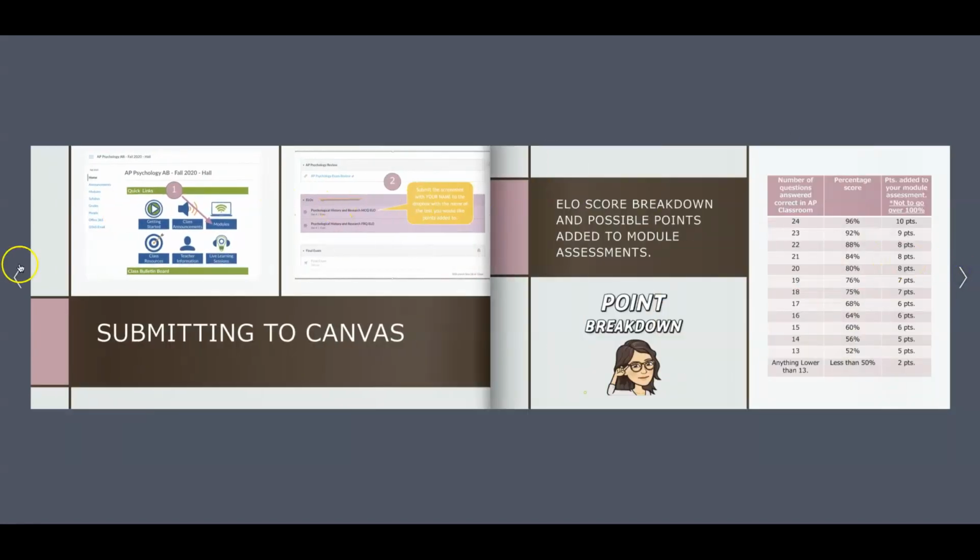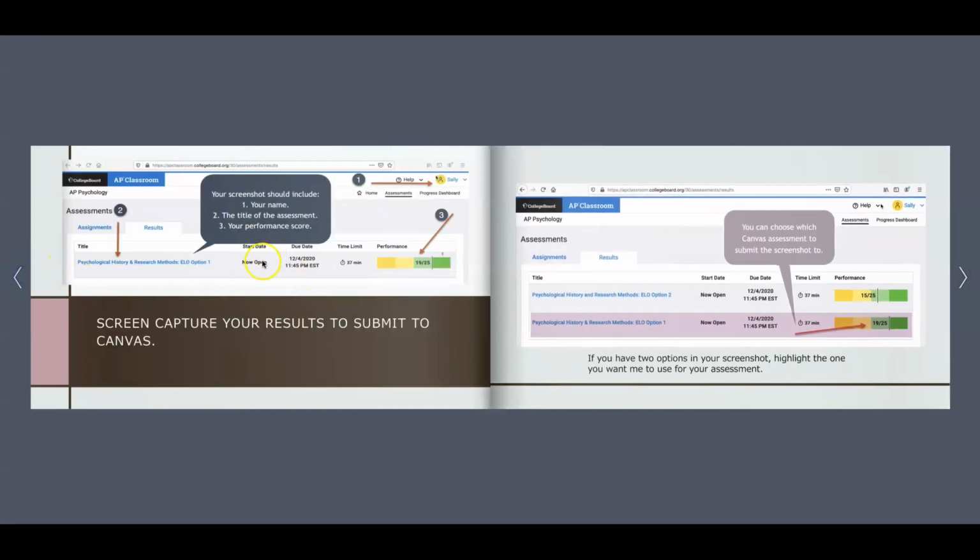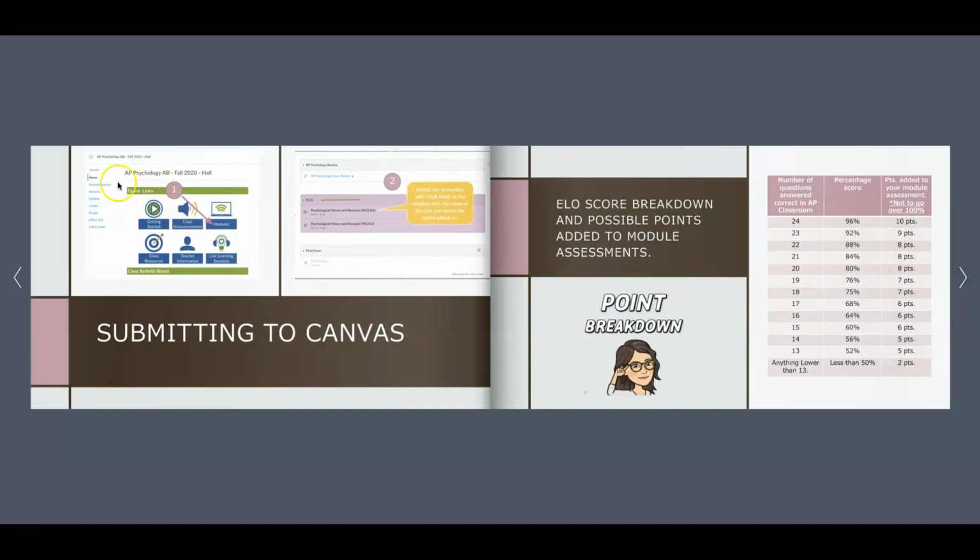Once you've gotten your screenshot, either a screenshot like this or a screenshot like this where you have the information highlighted, you're going to go to your Canvas course, and you're going to go to the modules section. And once you get to the modules, if you scroll all the way down to the bottom, you're going to see a new module called ELOs. And I'm opening these a little bit at a time. They're not all open yet, so don't be alarmed if you don't see all of them.